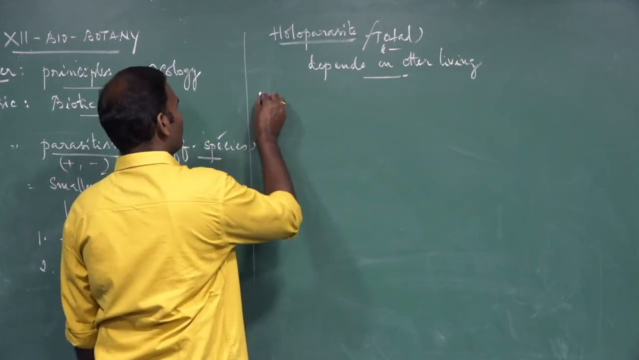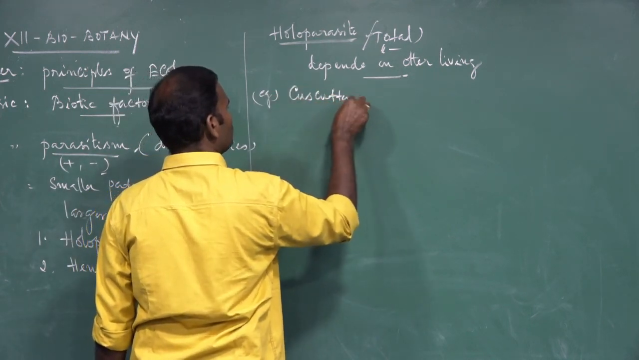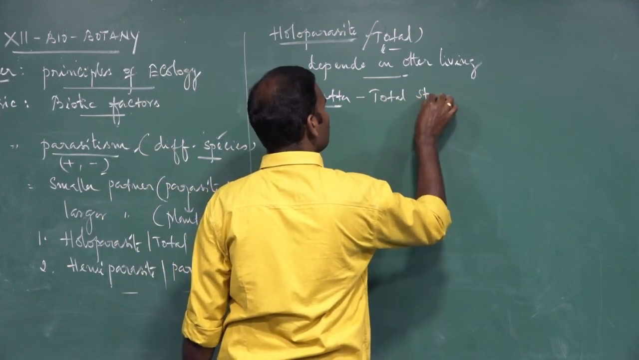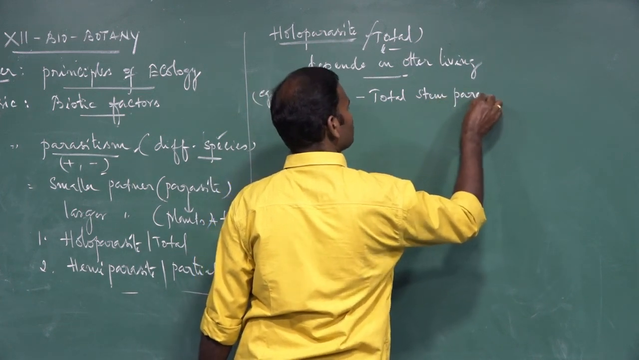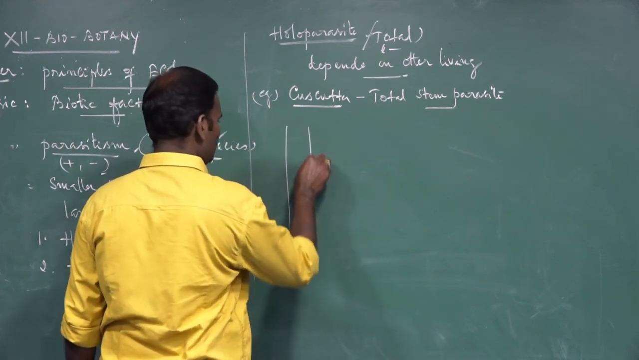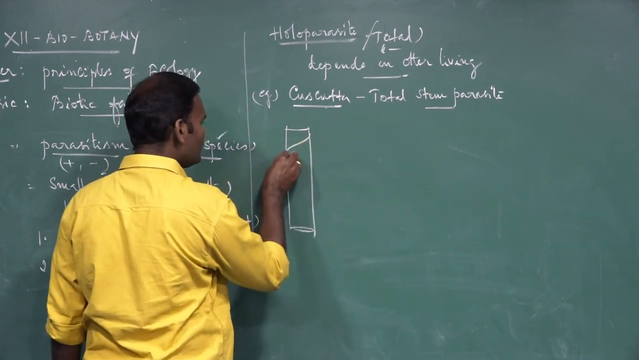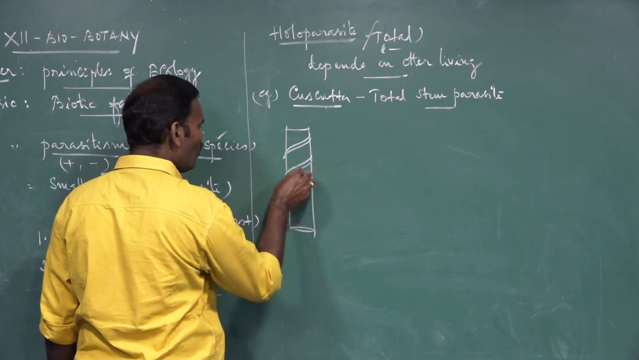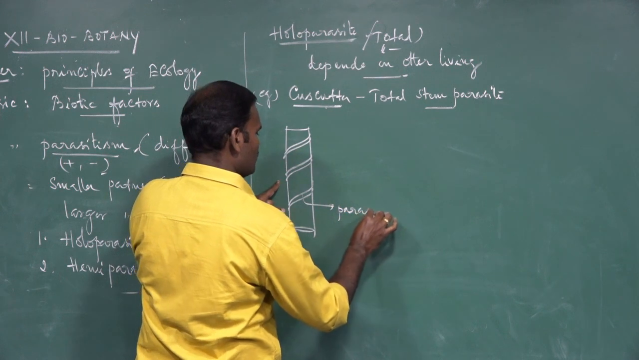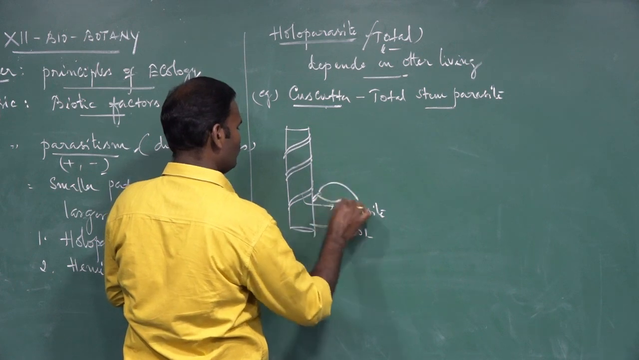For example, Cuscuta. This is the example for total stem parasite. This Cuscuta is the parasite, and the host is the larger partner. Cuscuta is a thin, pale, yellow, leafless stem. It is the Cuscuta or parasite. It is a host plant. The host plant has leaves.